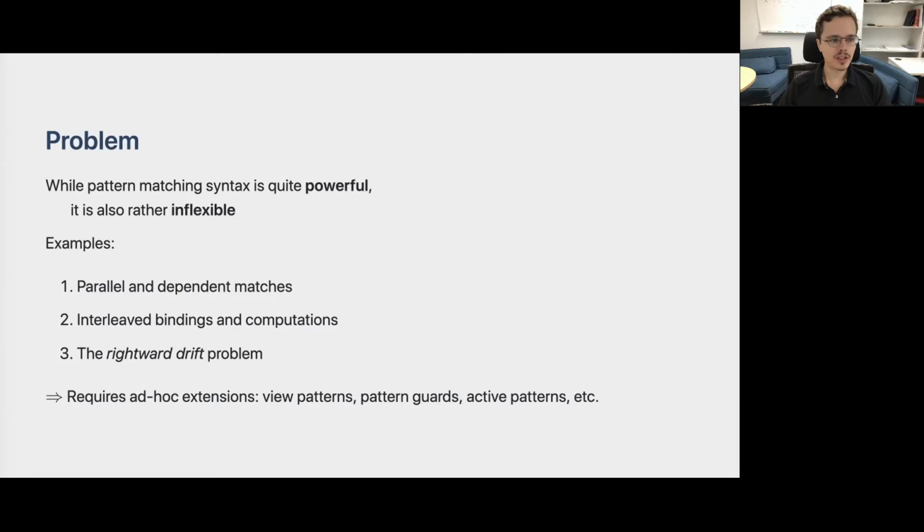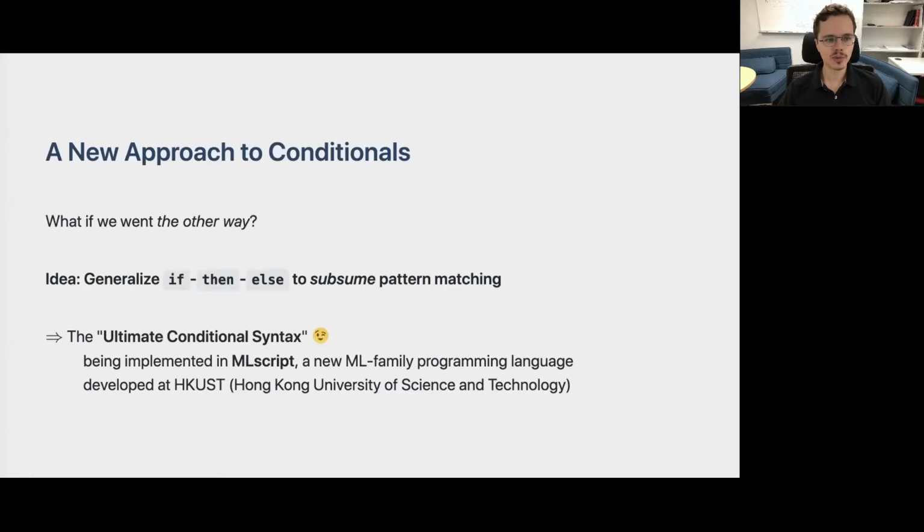But while pattern matching is very powerful and a staple of functional programming, the standard syntax for it also has limitations. For example, it is limited in the way it can match values in parallel and interleave bindings and computations. Essentially, to make pattern matching syntax really useful, a few extensions are needed, such as view patterns, pattern guards, active patterns, etc. In this talk, I propose a new approach to conditionals in functional programming, where we go the other way. We start from if-then-else and generalize it until it subsumes all the features of pattern matching and more.